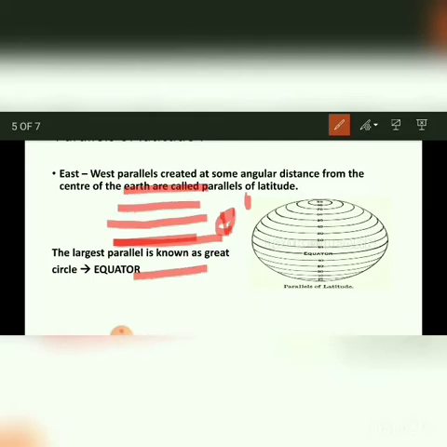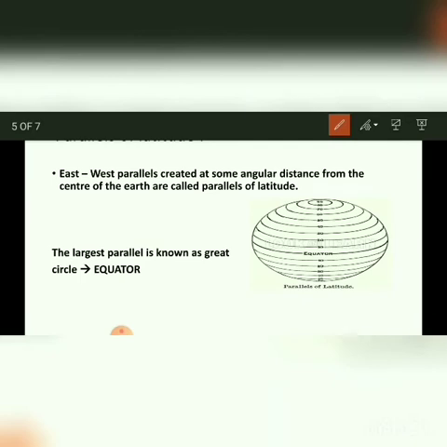Like this. So this is the equator. The equator is the 0-degree parallel. This is the largest parallel, and the equator is considered the 0-degree parallel. It is the largest parallel and is also known as the great circle. All the parallels run from east to west, and the 0-degree parallel is the longest parallel. It is called the equator.